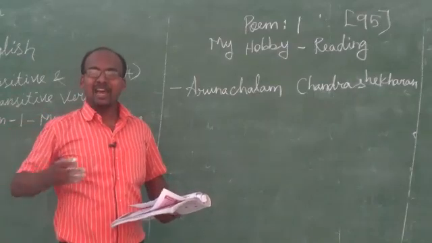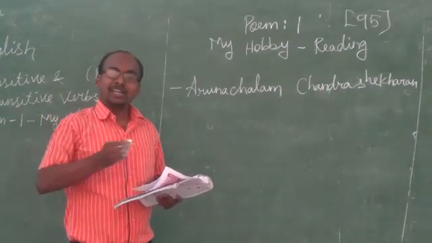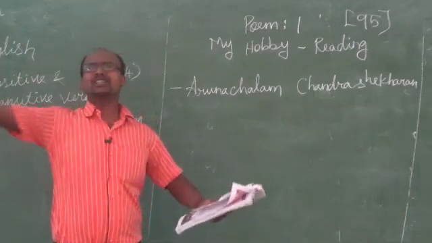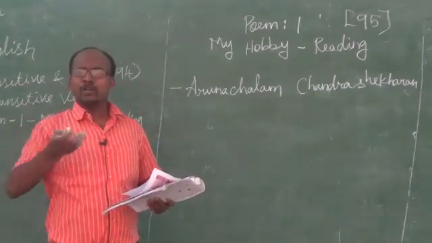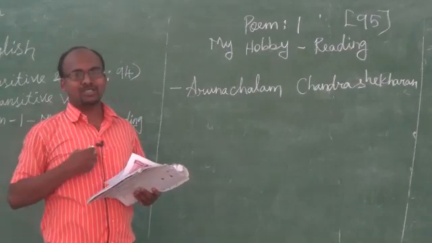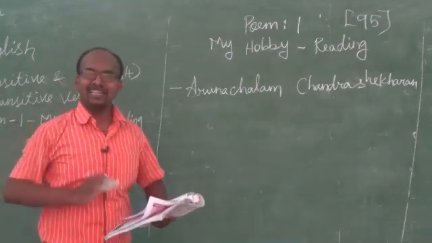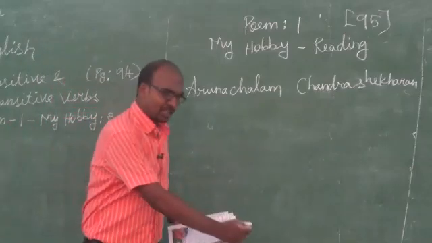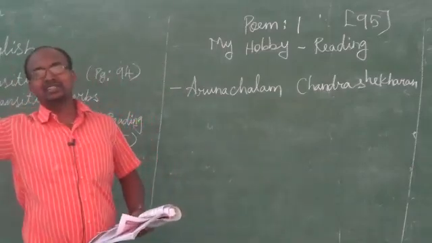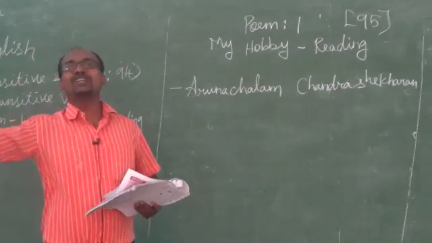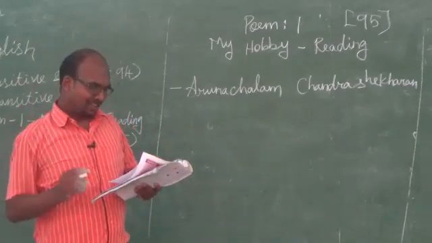What does the poet say? The knowledge of the books takes me all over the world. Because of reading, I'll get more knowledge, and that knowledge will take me all over the world, near and far. Near means very close and far means distance.